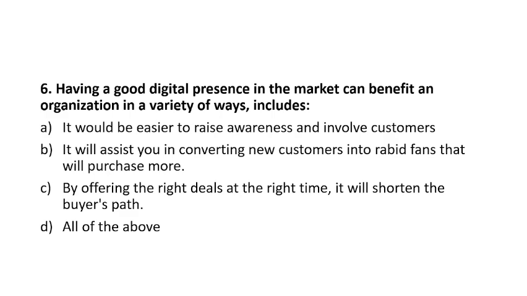Then C, by offering the right deals at the right time. Suppose sales: Dussehra is coming, Diwali is coming, at this time sales are on. So the buyer's path will be shorter, and suppose specific links are given below specific videos. So this is digital presence. It reduces the buyer's path. He does not have to search. So all these options are correct. Option D will be the right answer, that is all of the above.